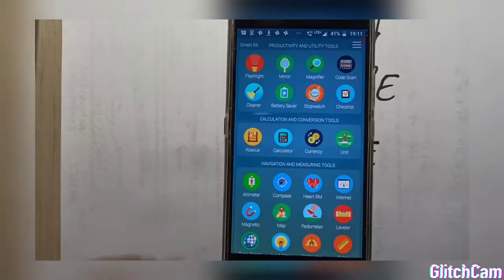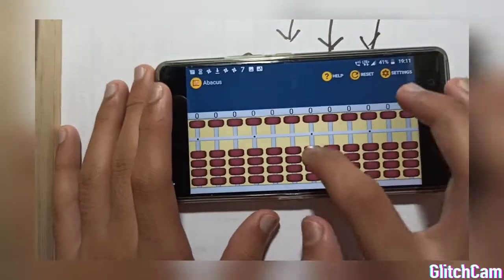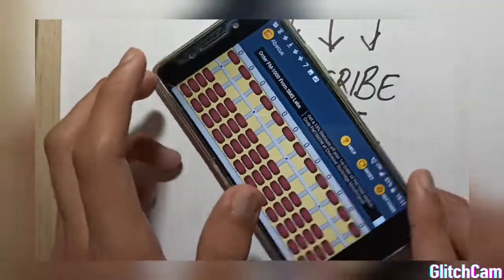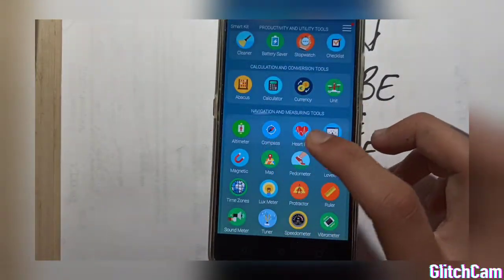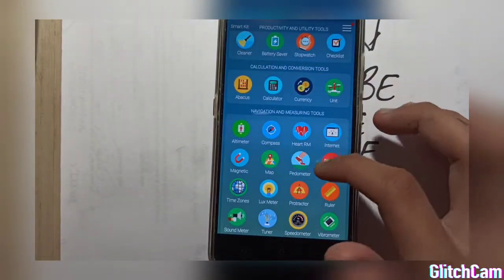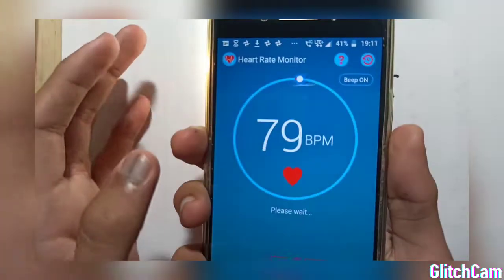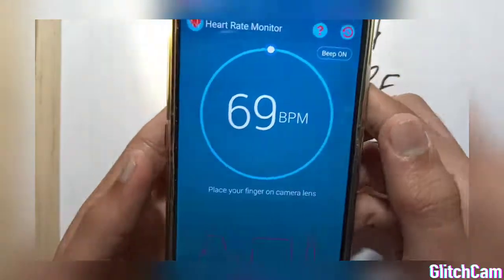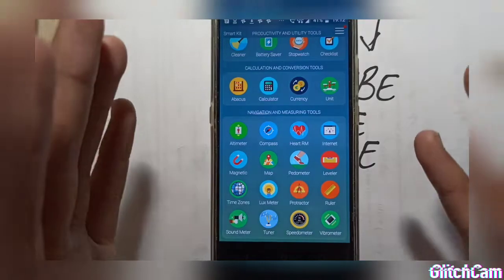You have also got an abacus and calculator, currency. See, you can actually see the calculator. And then we have got currency, unit, altimeter, compass, heart rate. Let's see the heart rate. 79. I've got 79 heart rate. 69. And we have got speedometer, vibrometer. So much.